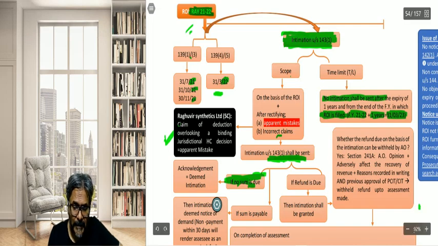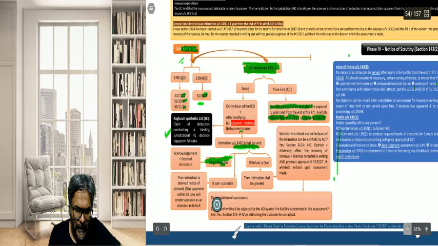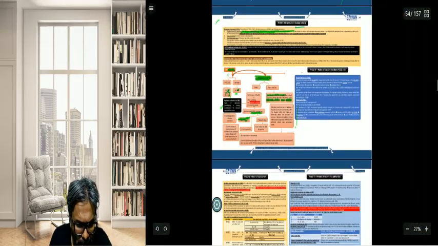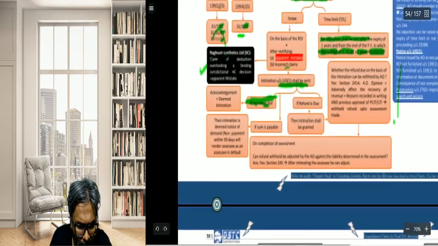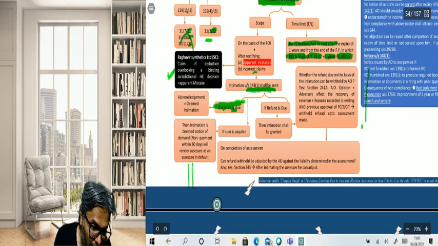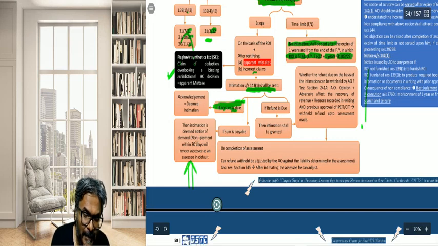Now if the sum is payable, students, in this situation, then what they say herein is that the intimation is deemed to be a notice of demand.